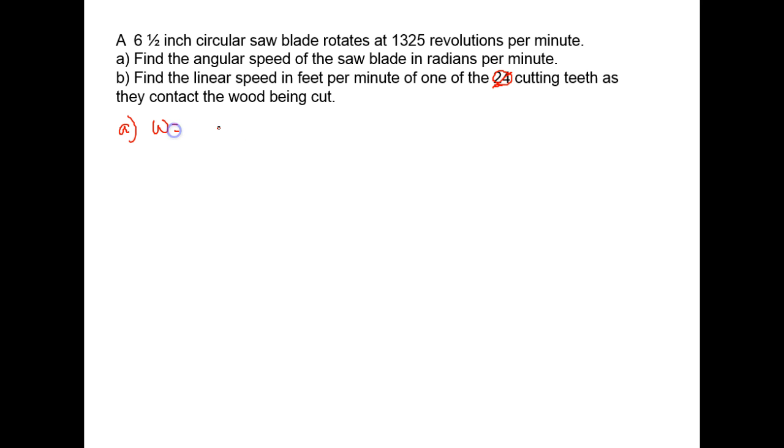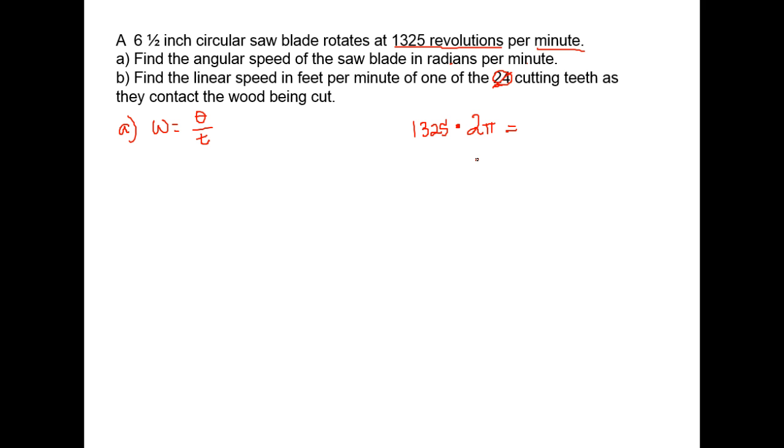Again, angular speed is our angle divided by the amount of time. This says that the blade rotates 1,325 revolutions per minute, and we want that in radians per minute. Well, once again, a revolution is once around the circle. That would be 2 pi radians. So we are doing that 1,325 times.